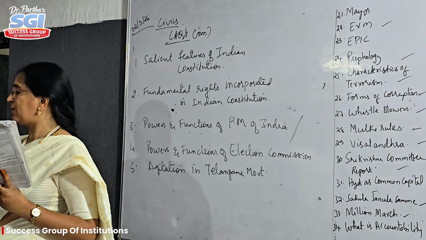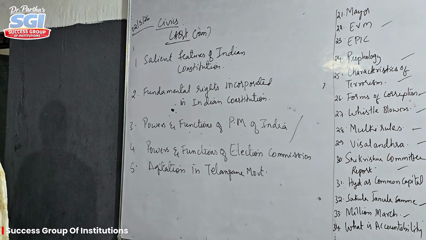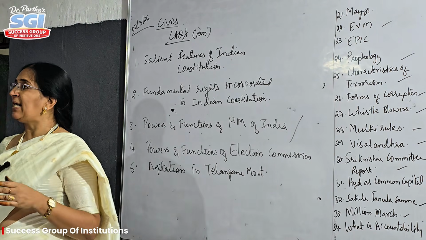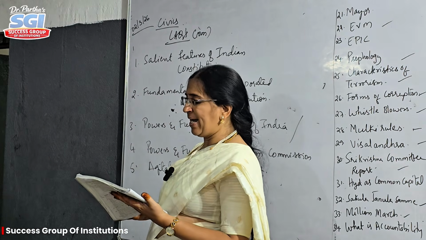He won't get the two citizenship qualities. Universal adult franchise. We know that in India we follow the election system. So as per this, after getting 18 years, we will be getting the voting rights. Okay, these are the salient features of the Indian Constitution.